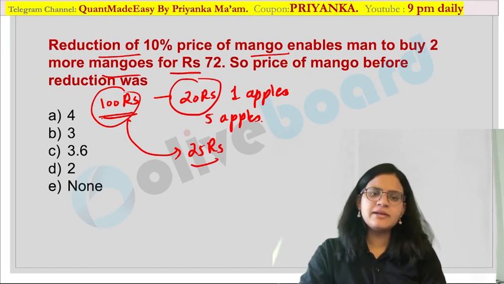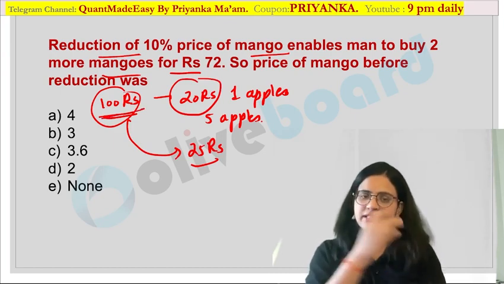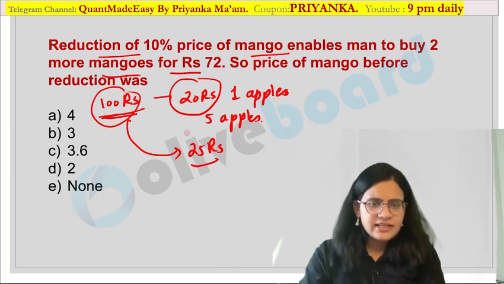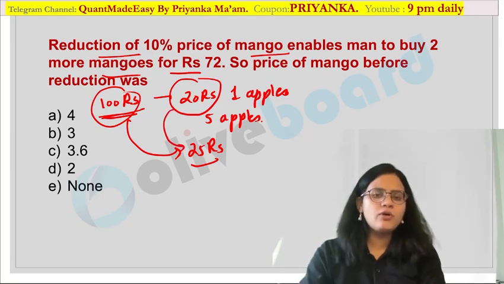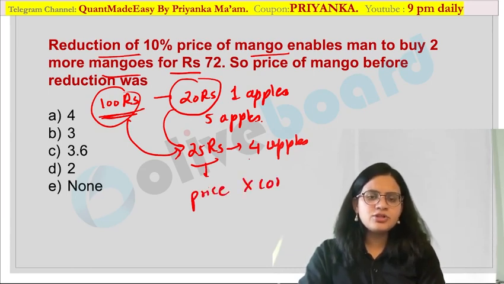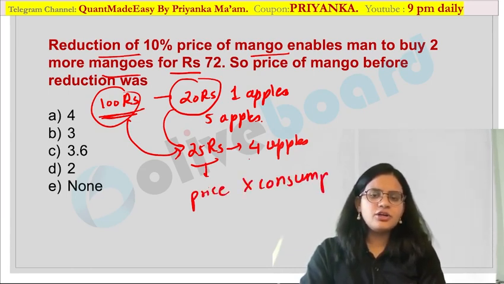Now suppose tomorrow what happens is this 20 rupees price is becoming 25 rupees over here, but my budget remains the same. I just have 100 rupees every day for the apple purchasing. Are you getting it? Now if the price is increasing to 25 rupees, obviously now I have to purchase 4 apples. Are you getting my point? So what I want to tell you is this is nothing but the price. This is nothing but your consumption over here, and this is your total budget. Are you getting it? This is nothing but your total budget over here.